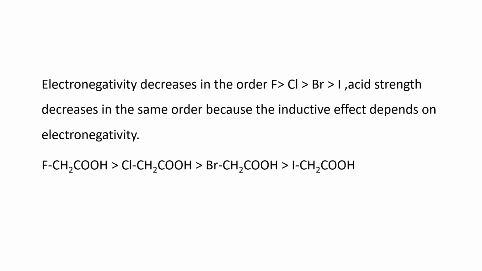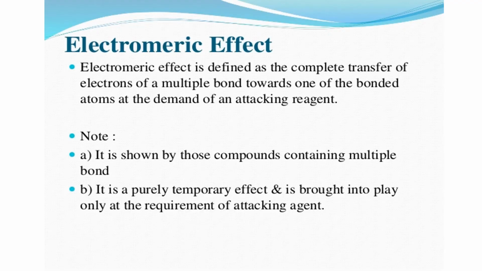Electronegativity decreases in the order fluorine greater than chlorine, which is greater than bromine, which is again greater than iodine. The acid strength decreases in the same order because the inductive effect depends on electronegativity. That is, fluoroacetic acid is more acidic than chloroacetic acid, which is more acidic than bromoacetic acid, which is more acidic than iodoacetic acid. This is all about inductive effect.